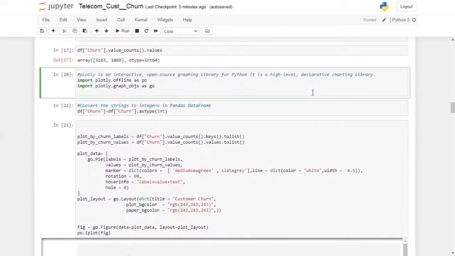I have used the Plotly library because it has several advantages over Matplotlib. It saves time when initially exploring our data sets and makes it easy to modify and explore our plot.